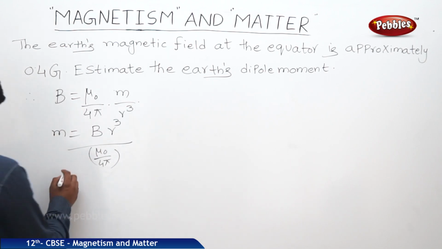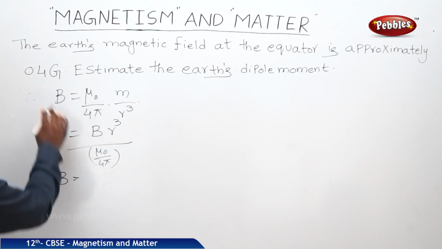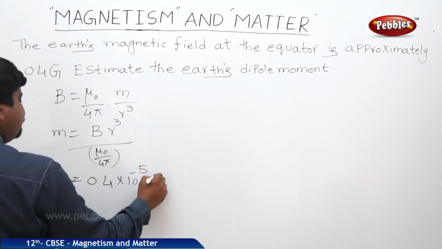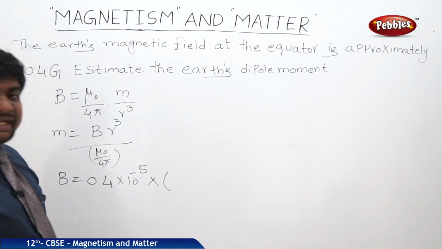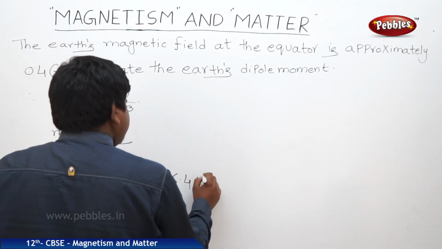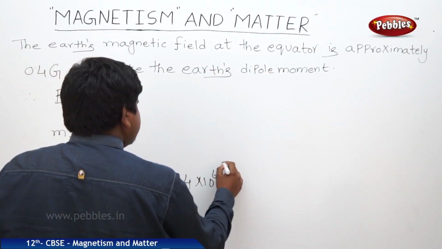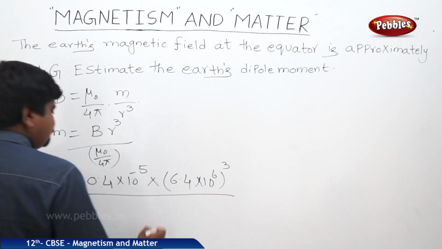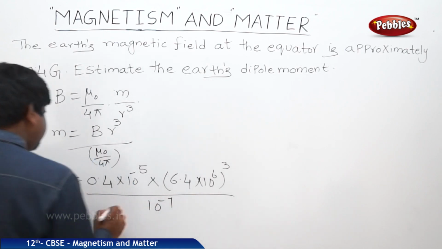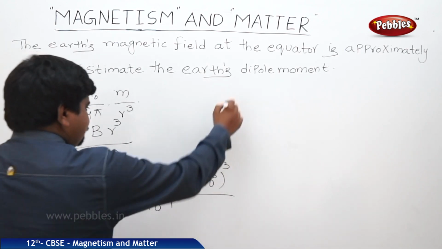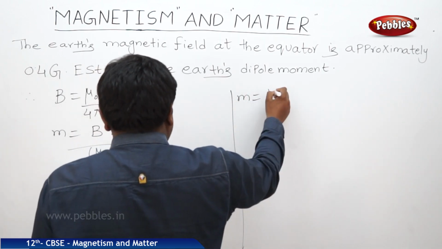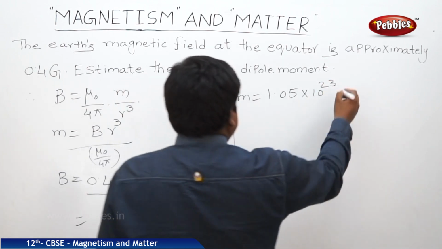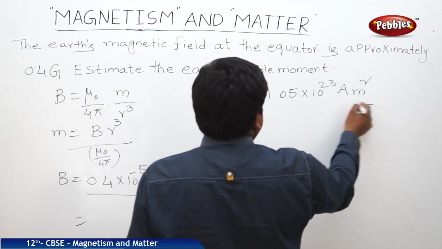Yeah, we know the B. So, the B value is 0.4 G, meaning 0.4 into 10 to the power of minus 5 Tesla. R is the radius of the Earth. It is 6.4 into 10 to the power of 6 meters. Cube is there, that's why we are applying the cube again. Mu naught by 4 pi is nothing but 10 to the power of minus 7. So if you substitute all the values, we will get the Earth's dipole moment as 1.05 into 10 to the power of 23 ampere meter square.